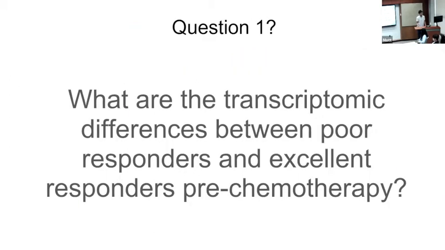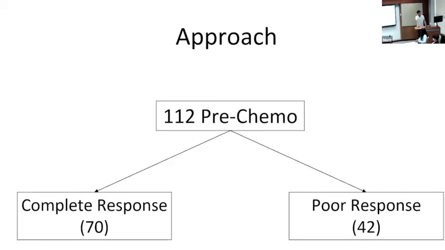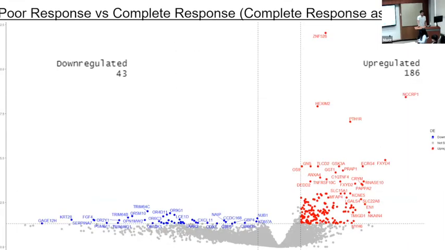Our first question was, what are the differences in RNA between poor and excellent responders pre-chemotherapy? We used patients from complete response and poor response, and we found the differentially expressed genes between these two groups. This is a volcano plot that shows the differentially expressed genes. We used poor response versus complete response, using complete response as a reference. As you can see, there are 186 upregulated genes, as opposed to only 43 downregulated genes.